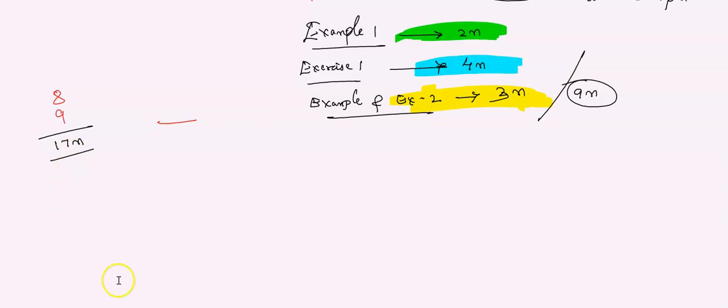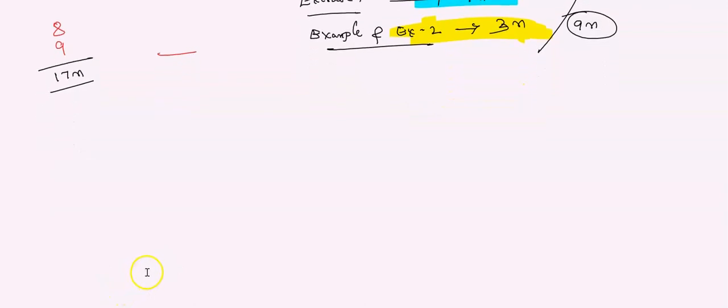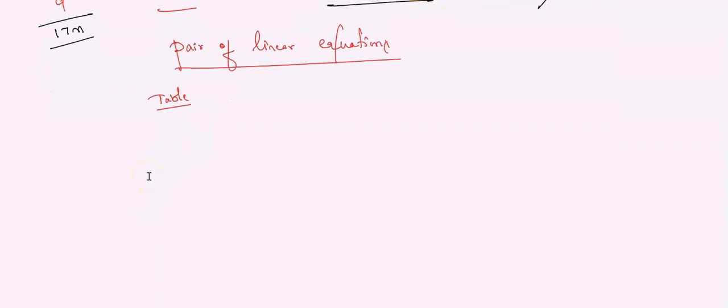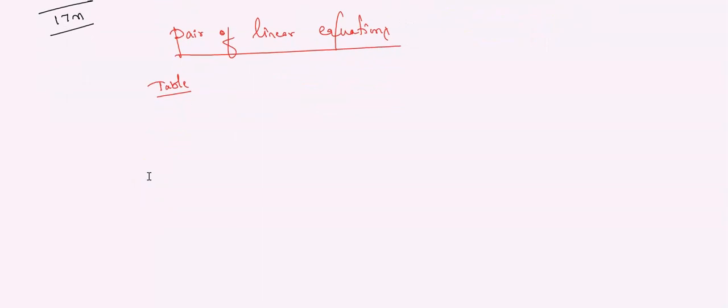Next, coming back to the next topic, what we need to cover, that is very simple. From the chapter pair of linear equations. My dear students, from this chapter, there is one table. I'll just brief you how exactly it is. If you want, you can copy down this point, what I'm going to explain you here on the board. Please jot down these points.